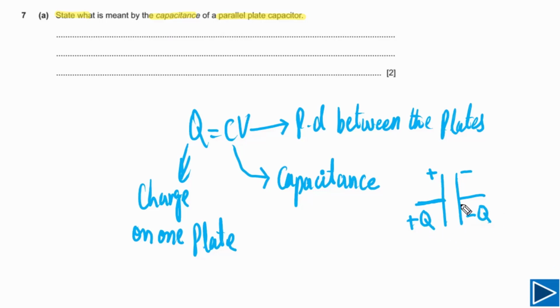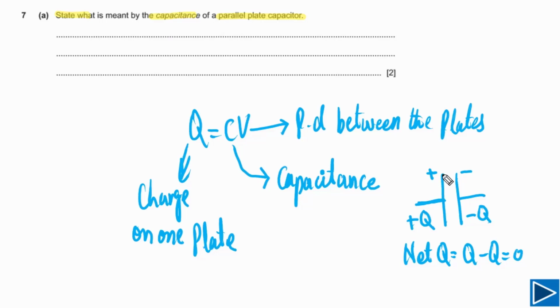If we look at the net charge on these two plates, that is plus Q minus Q, that is equal to 0. So it simply means that capacitor does not store charge. Capacitor stores energy. Very important point.